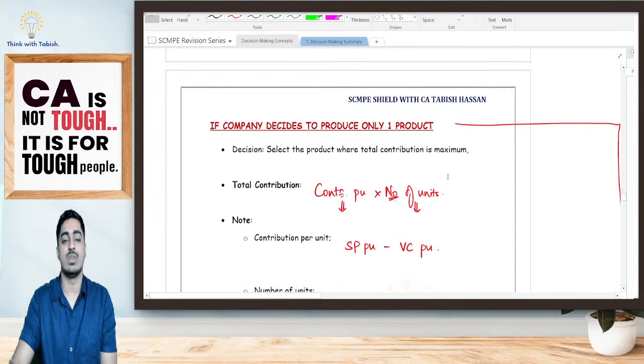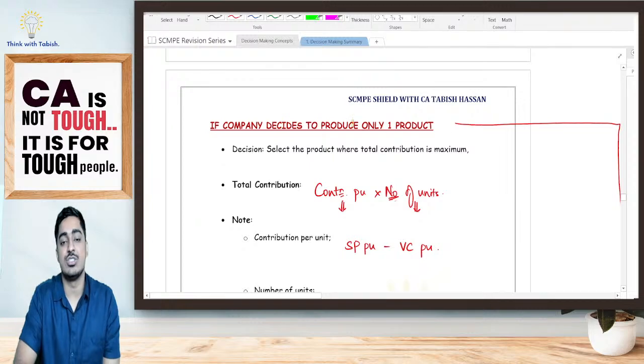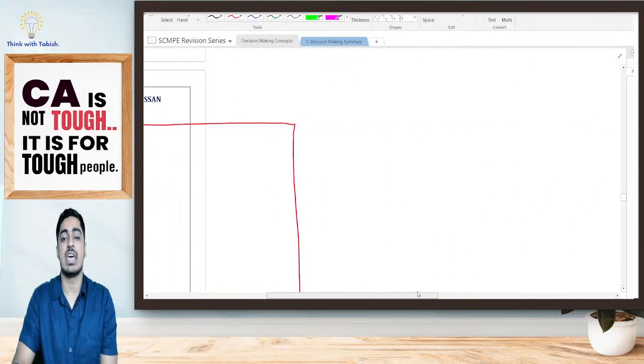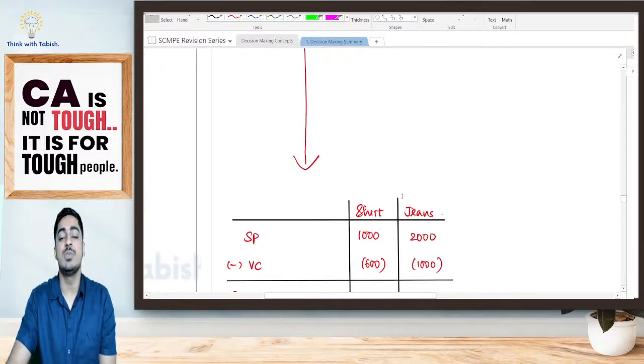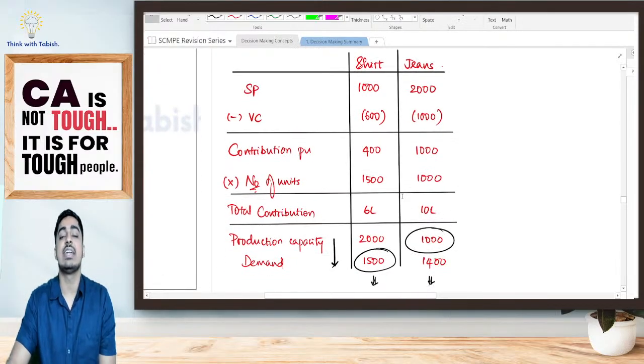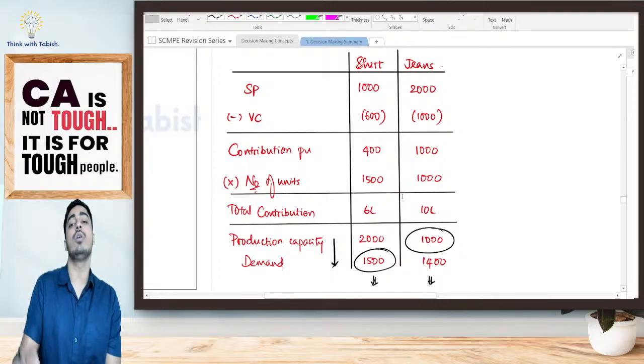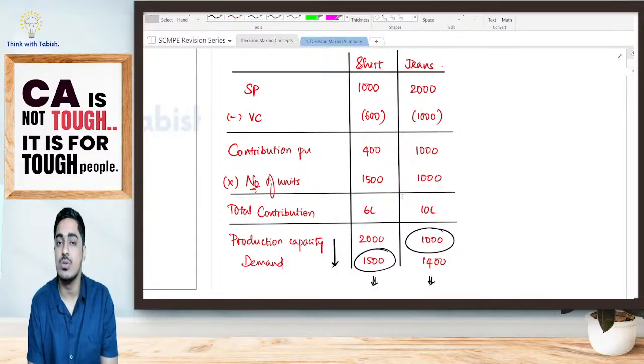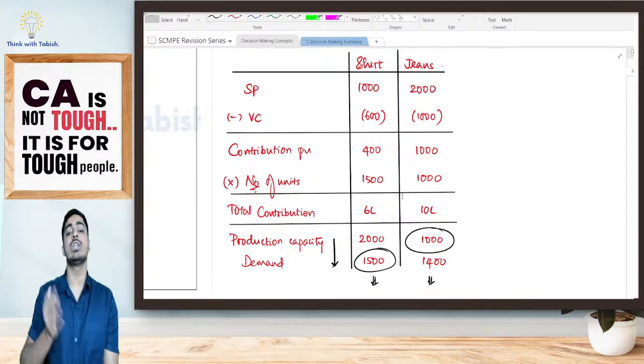Now look at this, students, very simple. If a company decides to produce only one product, which product will we select? We are having two or more than two products. Which product will we select? We will select that product whose total contribution is maximum. Yes or no? We have seen that already in the basics, golden rules. Select that product whose total contribution is maximum.